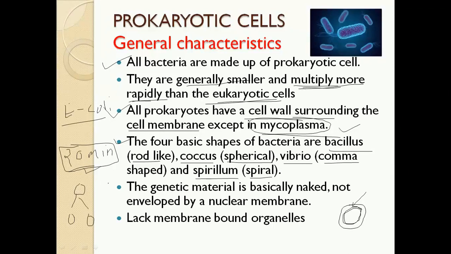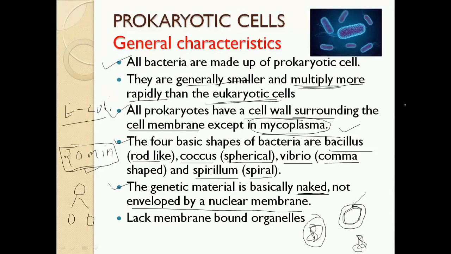Then the genetic material of a bacteria or prokaryotic cell is naked. Naked means this DNA is not wrapped with a nuclear membrane. Only the DNA is there in the cytoplasm of this prokaryotic cell without a nuclear membrane. So this is a naked DNA. It doesn't have any kind of nuclear envelope like a nuclear membrane.